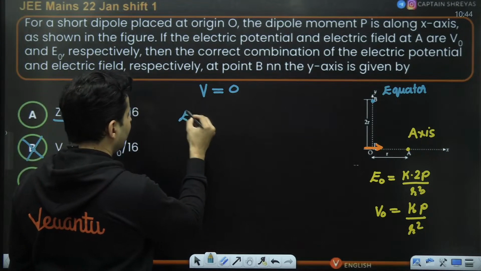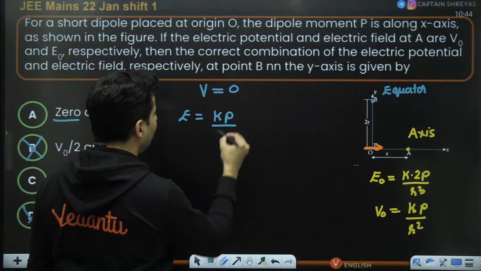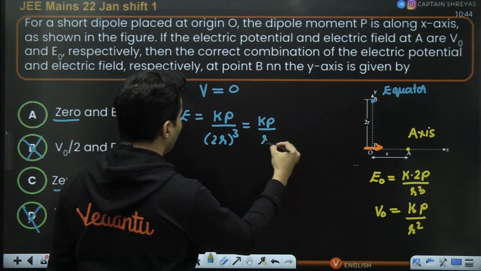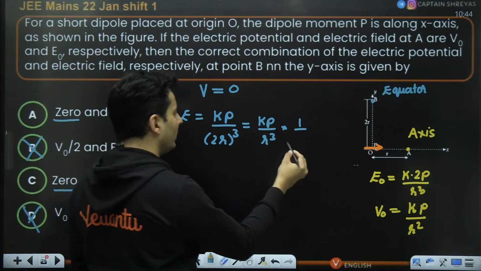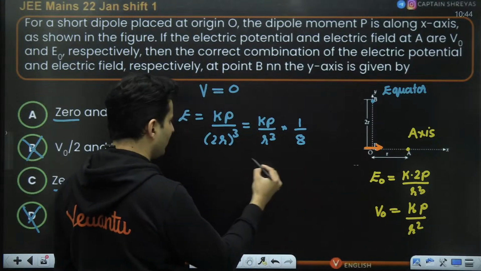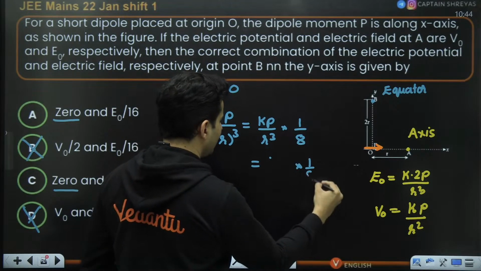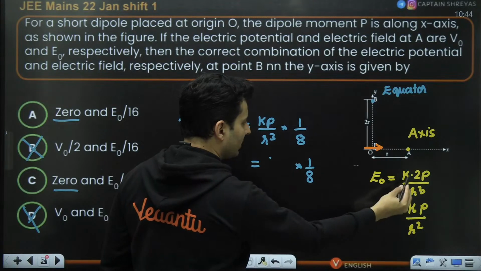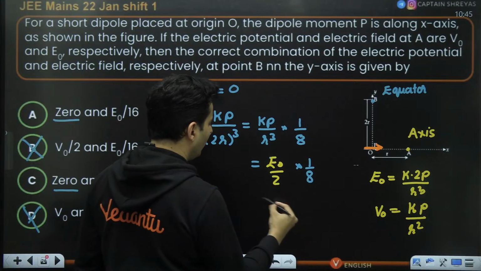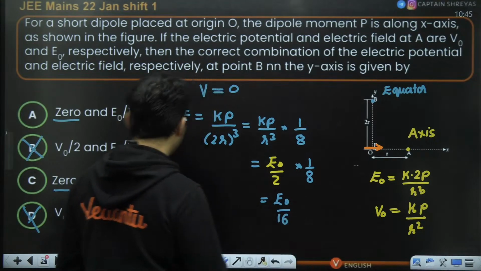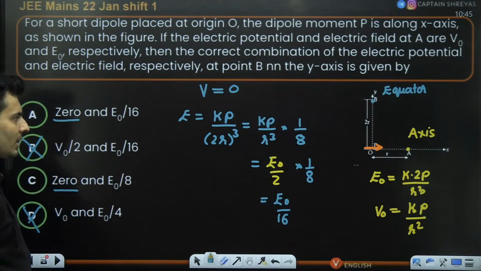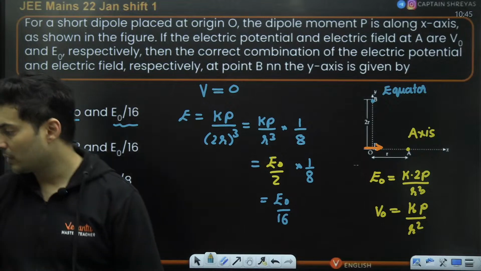Okay, next, the electric field is just given by Kp divided by the distance, which is 2r, whole cube. So it will be Kp divided by r cube, and then you have 2 cube over here. 2 cube is nothing but 8. But what is Kp by r cube? Kp by r cube, you can see from here, you can directly import this, bring that 2 below. It will be nothing but E naught divided by 2. So therefore, this is nothing but E naught divided by 16, my dear warriors. So E naught divided by 16 is the answer along with 0. Is this absolutely clear? How we solve this particular question?